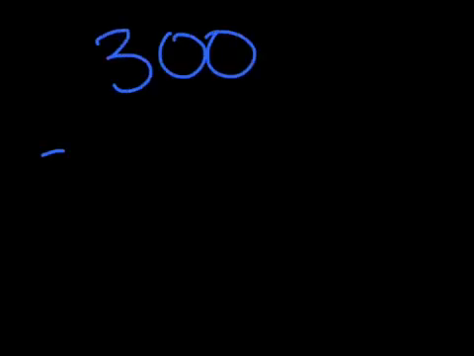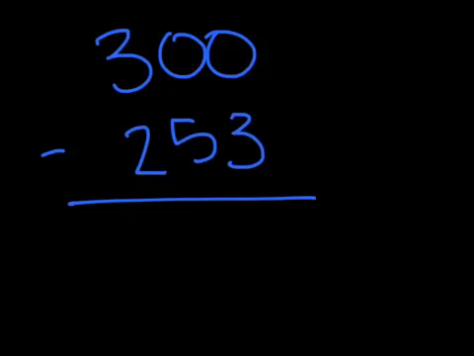Okay, this time I'm going to make it a little harder. So if I have 300 minus 253. Now clearly 253 is less than 300, but now I've got to figure out, oh my gosh, I have 2 zeros there. What am I going to do? So if I have 0 minus 3, I can't do that. So I look next door.